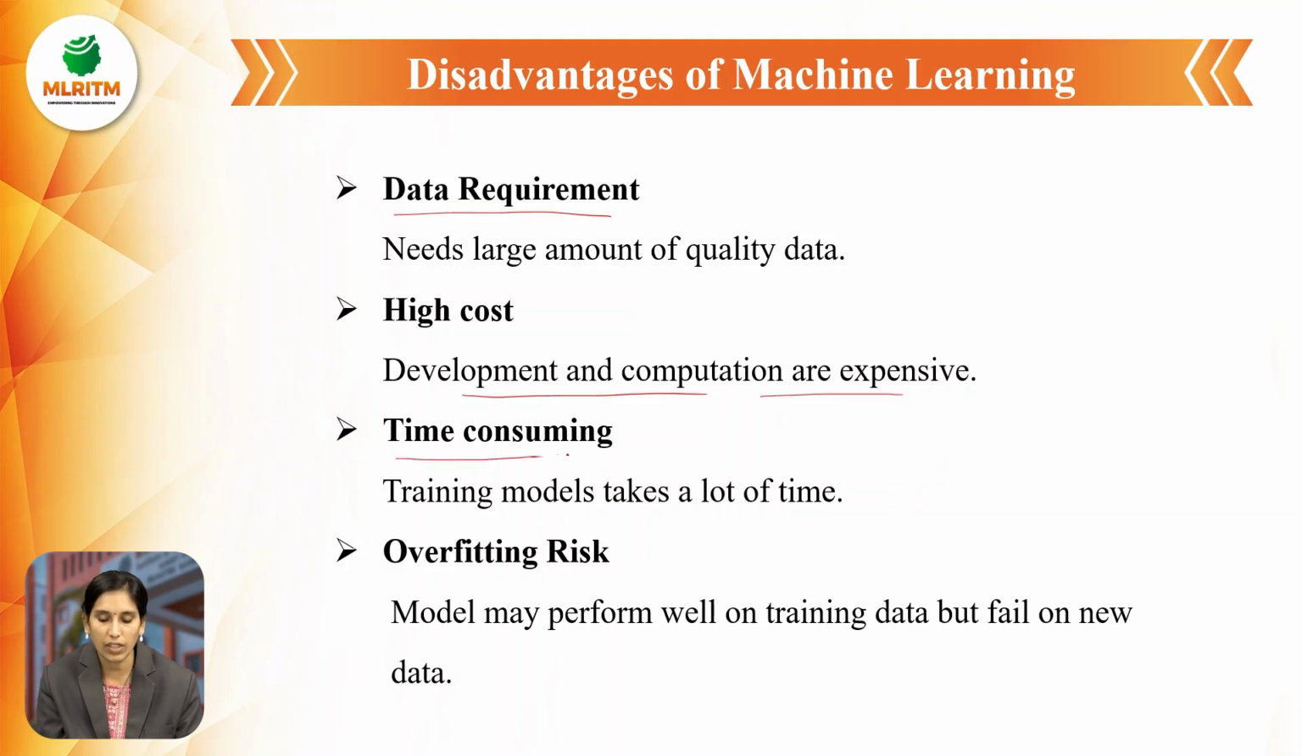And next, the third one, time consuming. Training models takes a lot of time. First, we should train the machine, and that takes lots of time. After training the machine, it will predict very fast. But we should train the machines, and that takes more time. So that's why it is time consuming also.